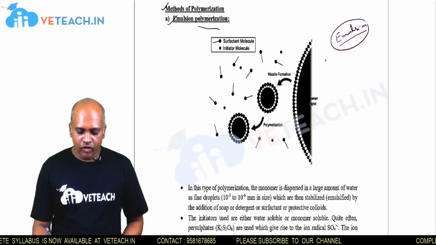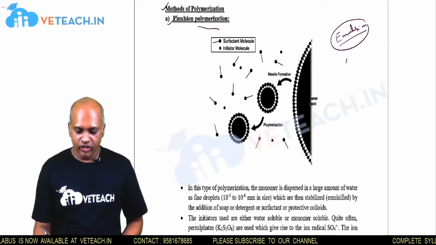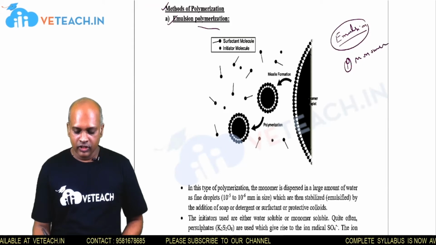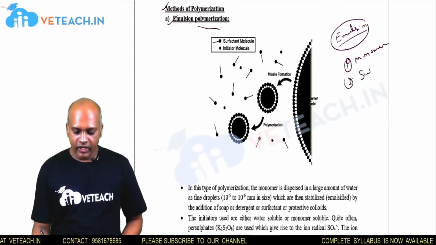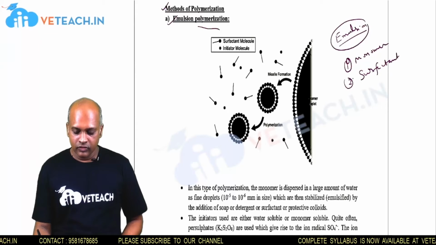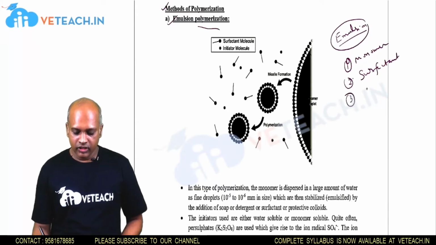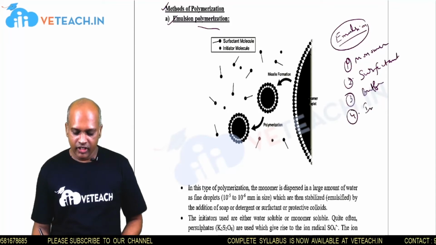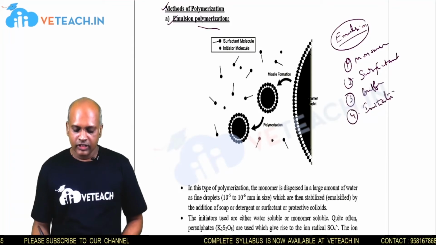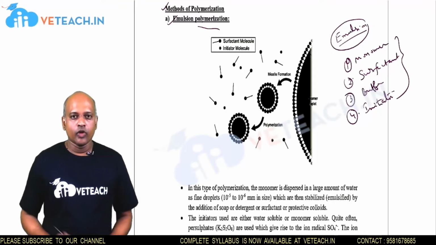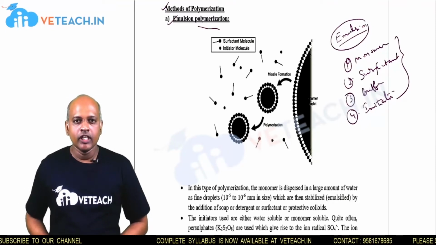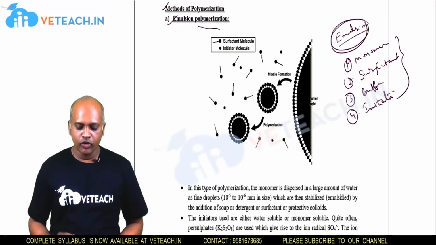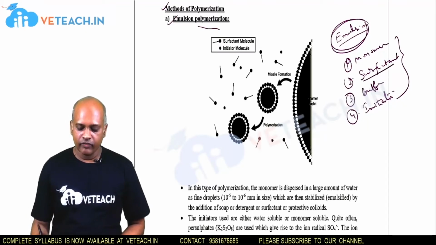The minimum requirements for emulsion polymerization are: the first one is monomer, second one is surfactant, third one is buffer, fourth one is the initiator. These are the minimum requirements for the polymerization process to take place on the surface of the emulsion. Before we go into depth, we should know how the emulsion can be formed from the surfactant.